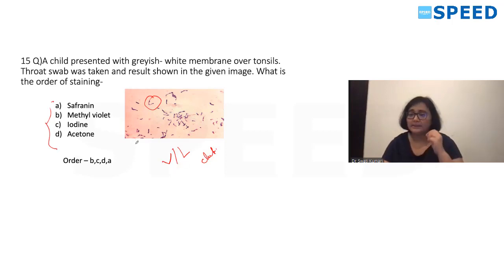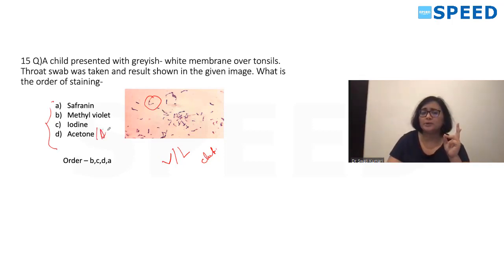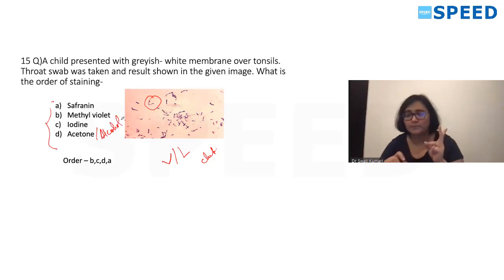Gram stain, the steps we all know: the first step is your primary stain, crystal violet, gentian violet or methyl violet for 1 minute. Then you wash with water and then you use mordant, which is your iodine, second step, which we leave for around 1 minute. Then you use the third step, the decolorization step, where you use acetone or alcohol. Few people said alcohol was in the option, few said acetone. Both act as a decolorizer, and the counter stain is the fourth step, safranin.